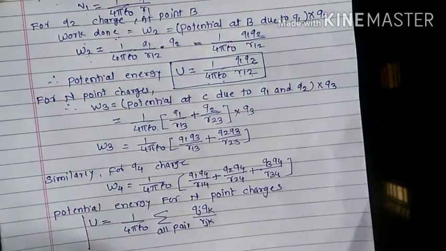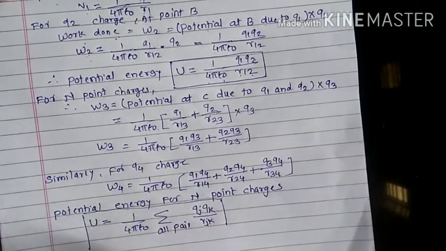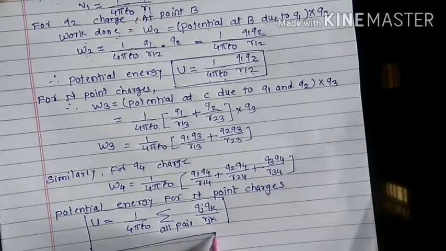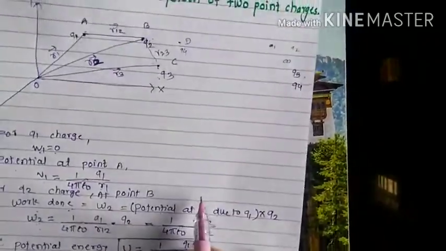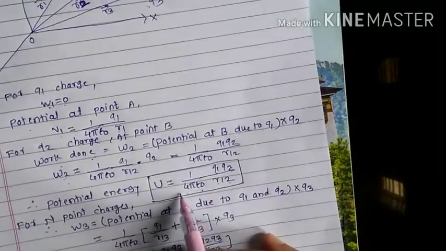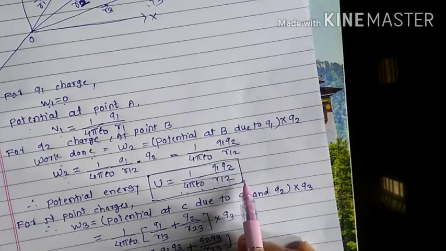In this way we can write potential energy for n point charges, and here is potential energy of a system of 2 point charges only.